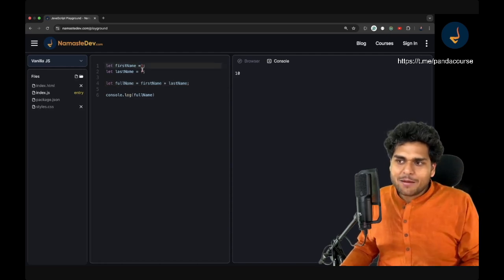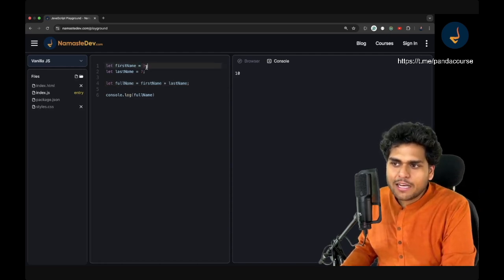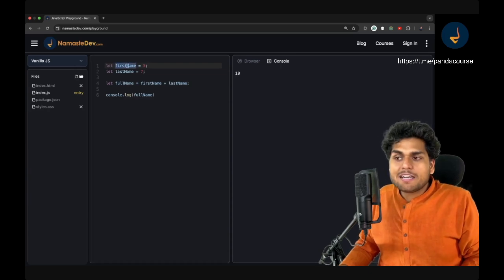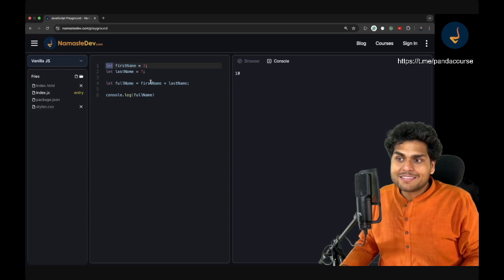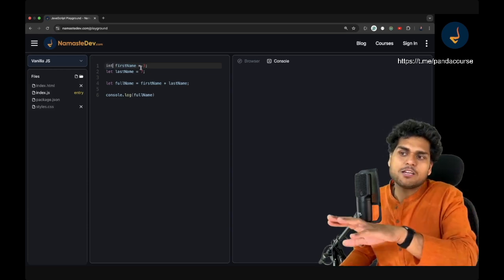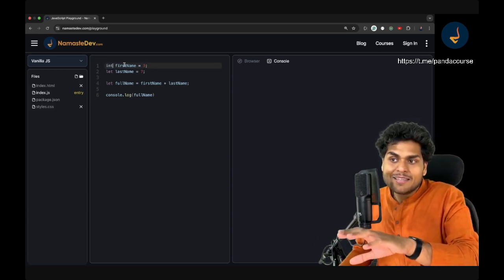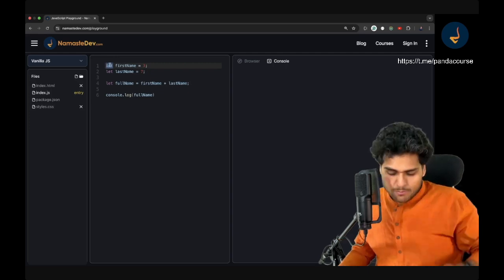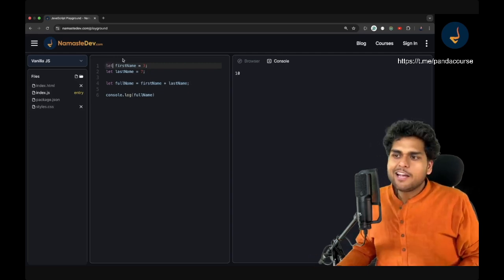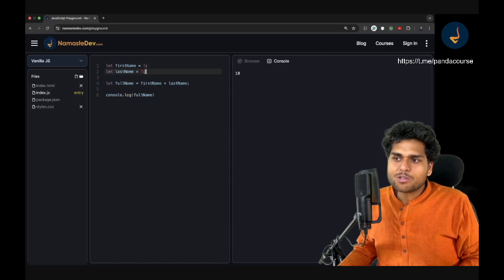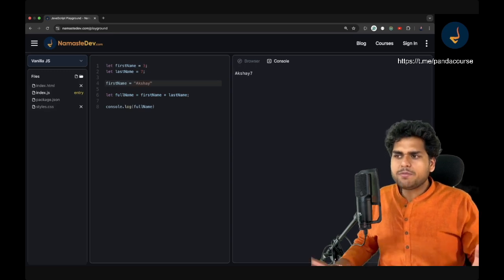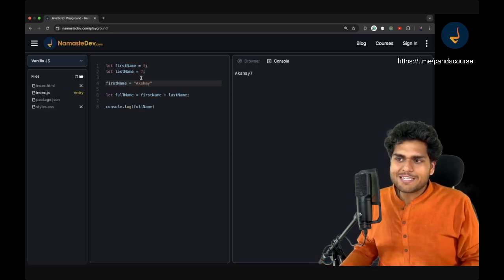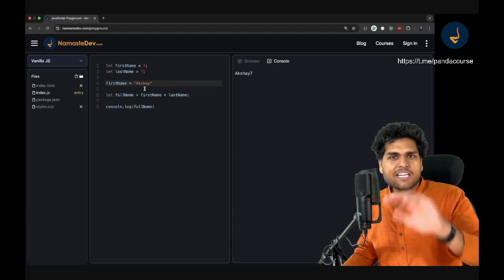Even if you create a variable, suppose I created a variable firstName equals 3, you have to define whether this variable will contain a number or a string, and you cannot change it later. So if you are doing it in C++, you have to do something like int firstName equals 3. That means this firstName can only contain integer values. But in JavaScript, there's nothing like that. You can even change the value from number to string later on. I can just do firstName equals Akshay later on. This is perfectly valid JavaScript. So now firstName was 3, and later on I changed it to a string.